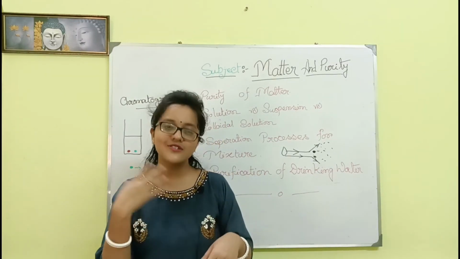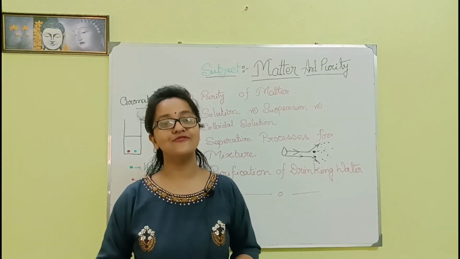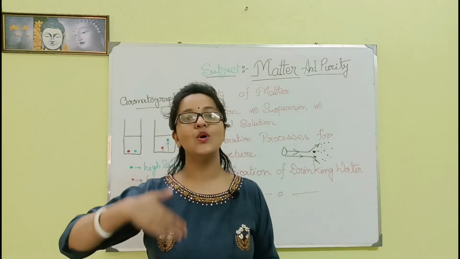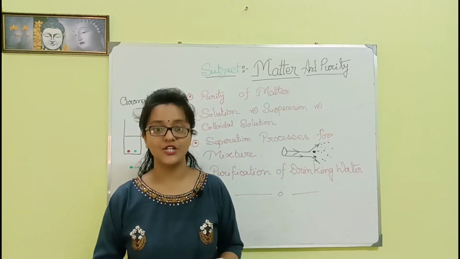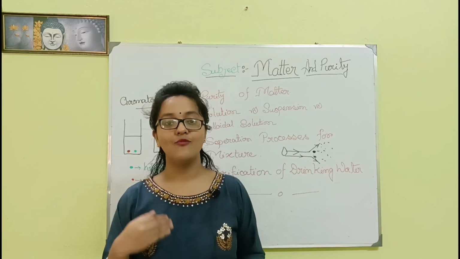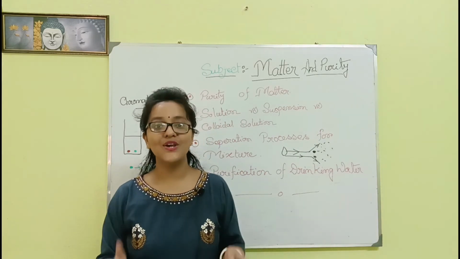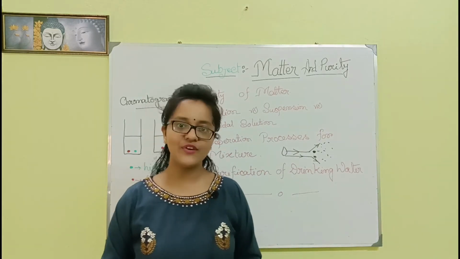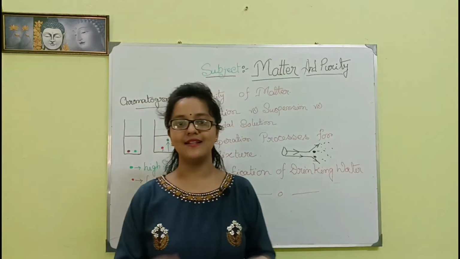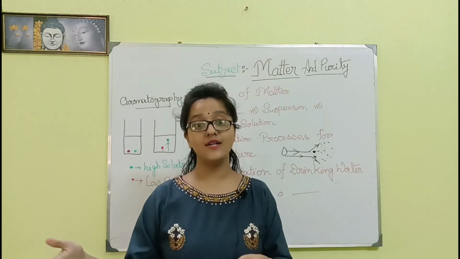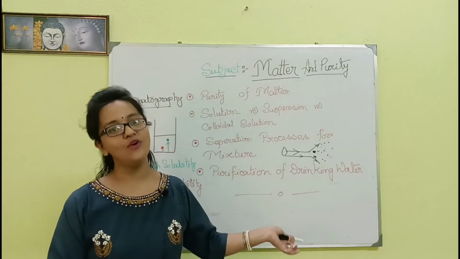After that, some extra unwanted particles can be separated from the water by the process of filtration. And finally, our main purpose is to get rid of bacteria. The specific process is called chlorination. By the chlorination process, the water can be made free from bacteria, and after these steps we get pure drinking water. This is the whole process of purification of drinking water. So this is all about matter and its purity, and the specific portion of our discussion was the separation of components of a mixture, and lastly the purification of drinking water.